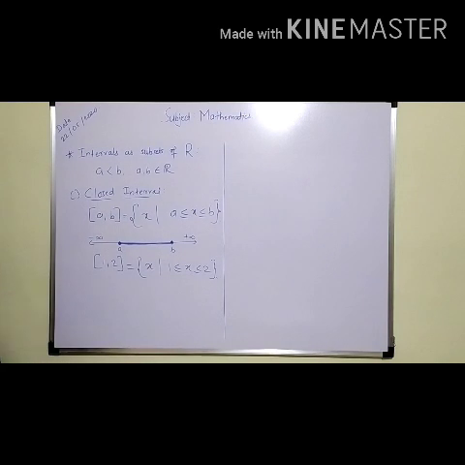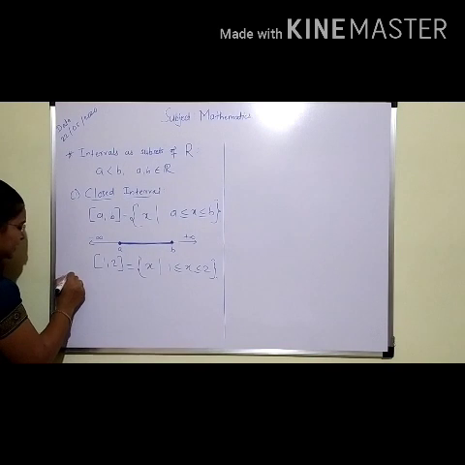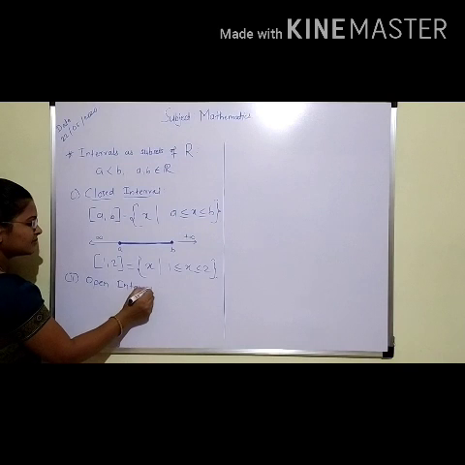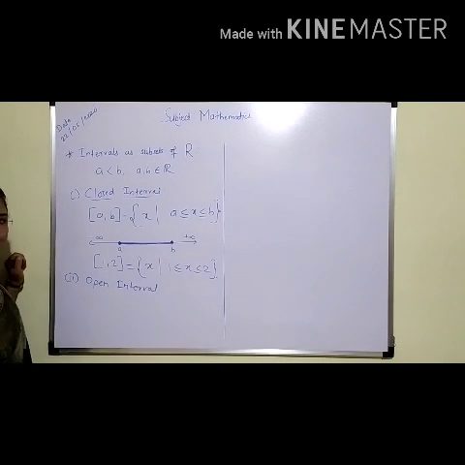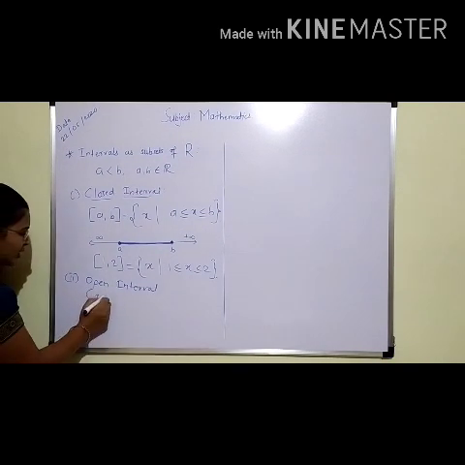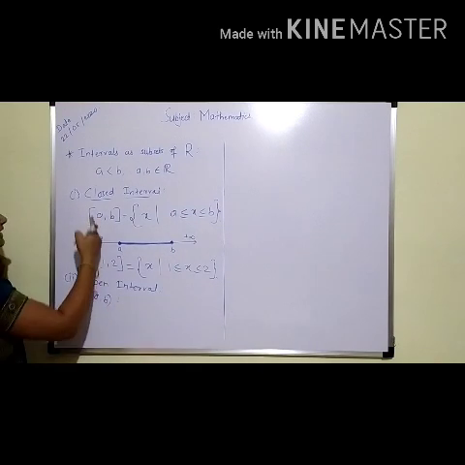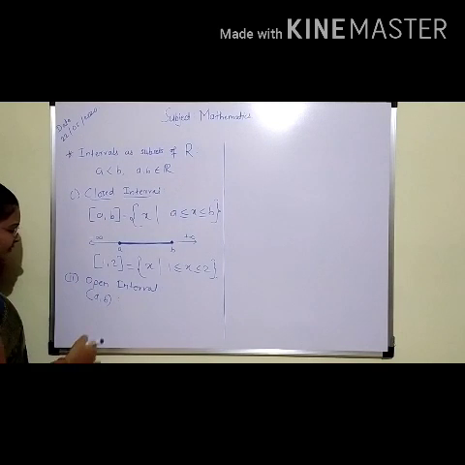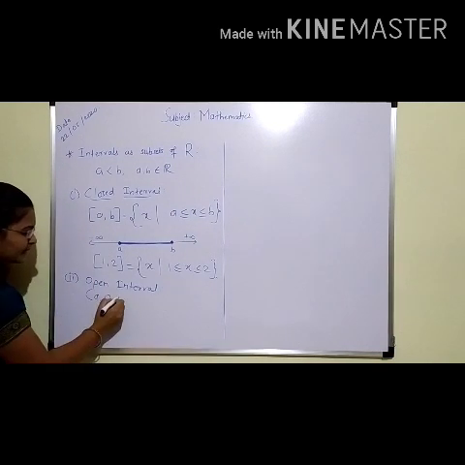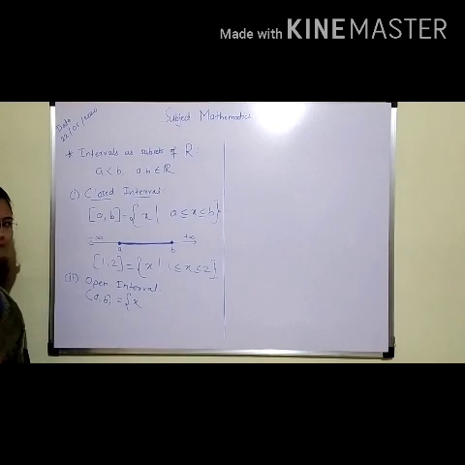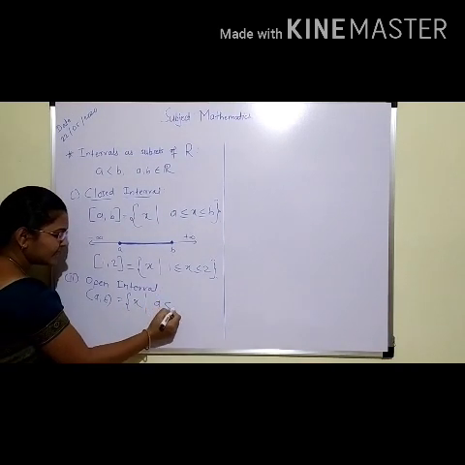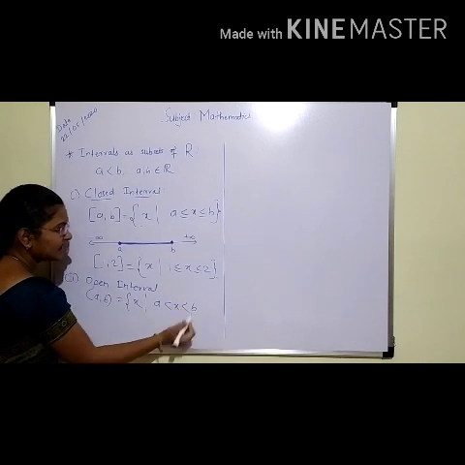Understood? Now the second interval, that is the open interval. We are denoting the open interval by open brackets (a, b). Students, already we have given the condition a is strictly less than b. Then and only then can we define all these intervals. Open interval (a, b) is equal to the set of x such that a < x < b.